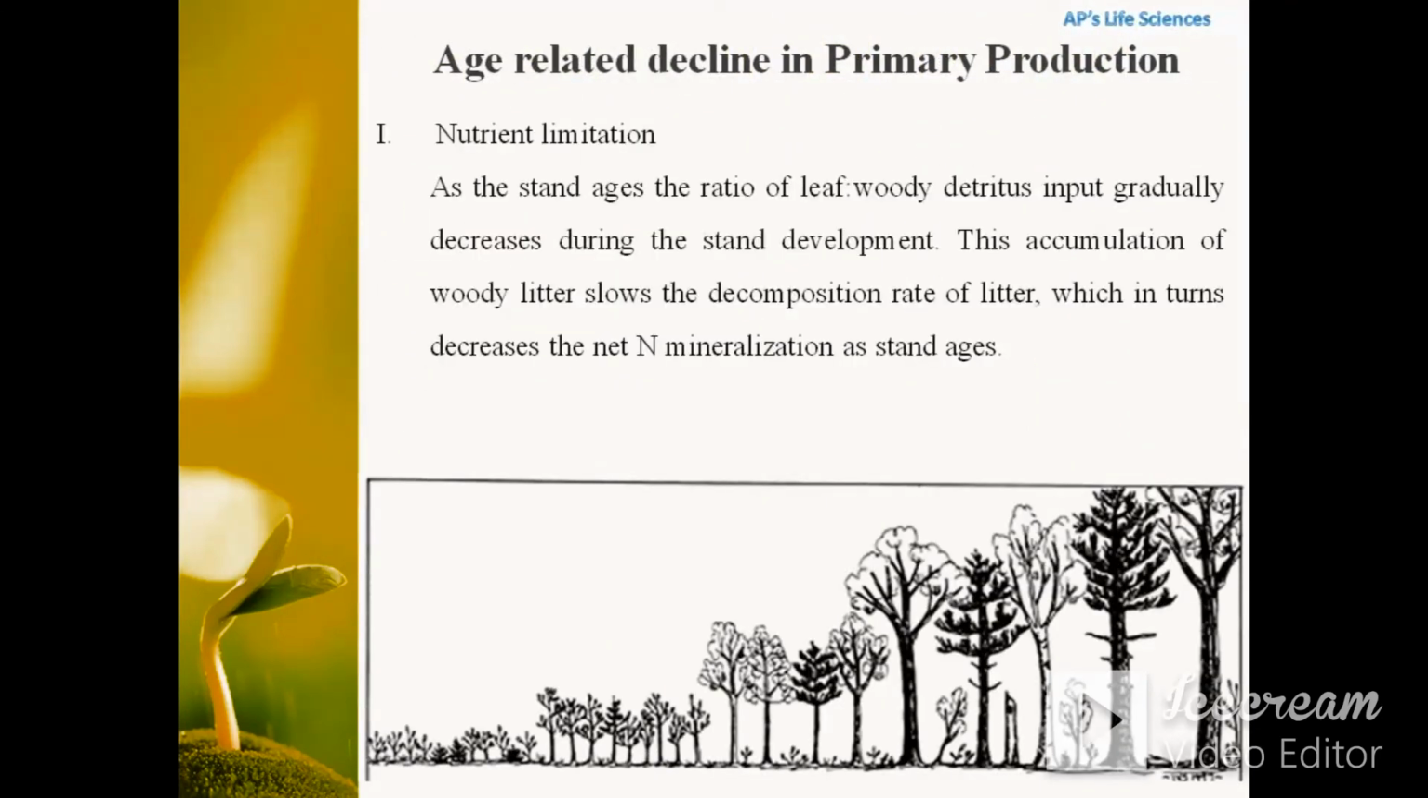In nutrient limitation, as the stand ages, the ratio of leaf to woody detritus input gradually decreases during stand development. This accumulation of woody litter slows the decomposition rate of the litter, which in turn decreases the net nitrogen mineralization as the stand ages. So in this case, the nutrient input gradually decreases because of stand aging, as there is an increased production of woody detritus as compared to leaf litter.